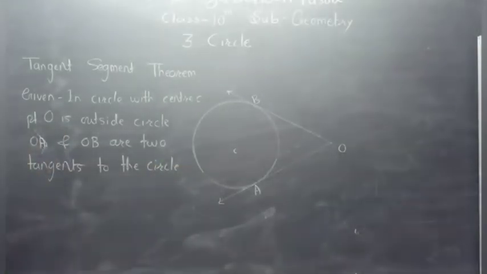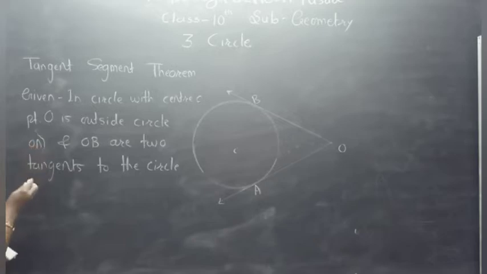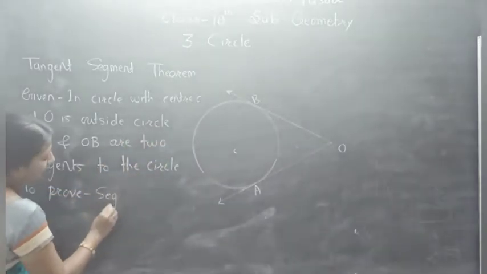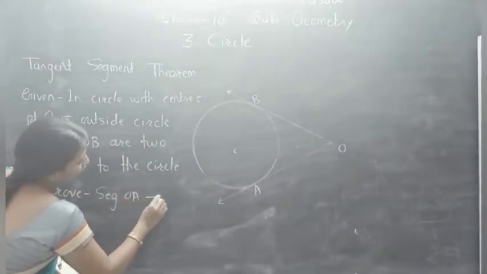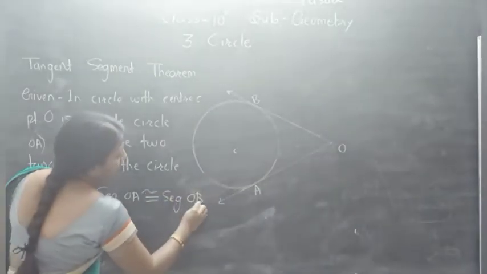Now what we have to prove? We have to prove that segment OA is congruent to segment OB.